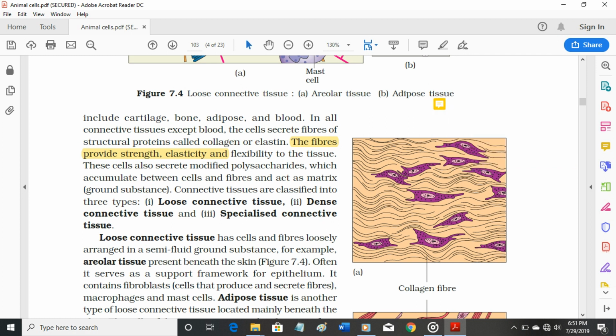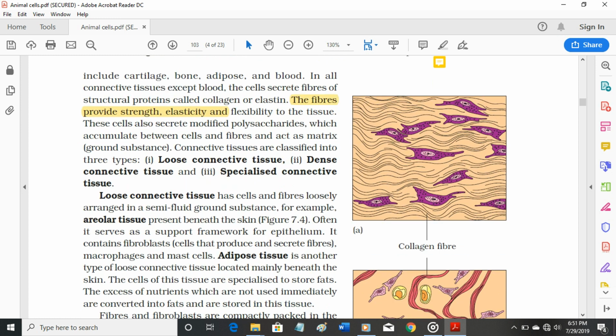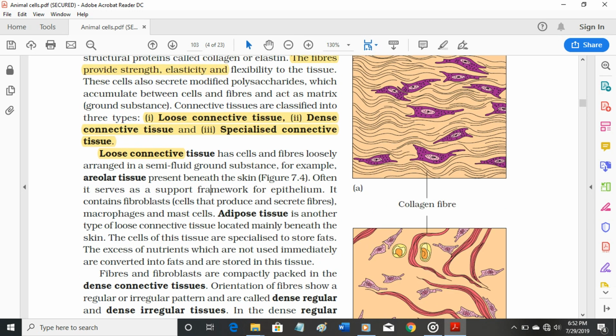Connective tissues are classified into three types: 1. Loose connective tissue, 2. Dense connective tissue, and 3. Specialized connective tissue. Loose connective tissue has cells and fibers loosely arranged in a semi-fluid ground substance, for example, areolar tissue present beneath the skin, Figure 7.4. Often, it serves as a support framework for epithelium. It contains fibroblasts, cells that produce and secrete fibers, macrophages and mast cells.